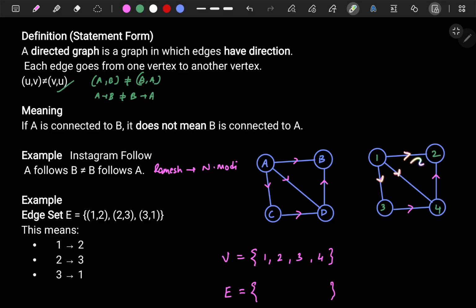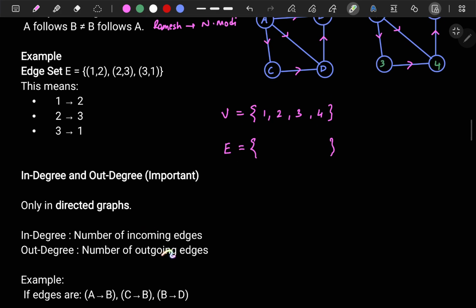This arrow is called outgoing edges. For example, when you're standing here and you look at this arrow, it is going outside. This arrow is going outside this node, right? So this is called outgoing edges. I've written here, outgoing edges.